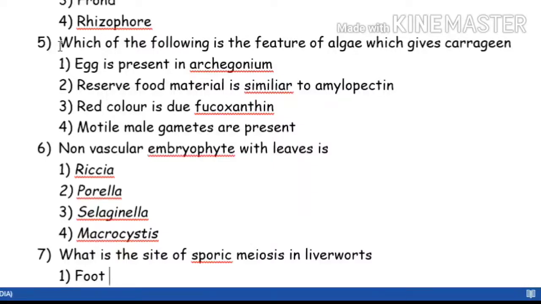Fifth question. Which of the following is a feature of the alga which gives carrageen? So you should remember who is the source of carrageen. Under economic importance of algae, it is given that carrageen is obtained from red algae. This is a clue I'm giving you because this is only a practice session. Now you think about what a feature of red algae is and start thinking.